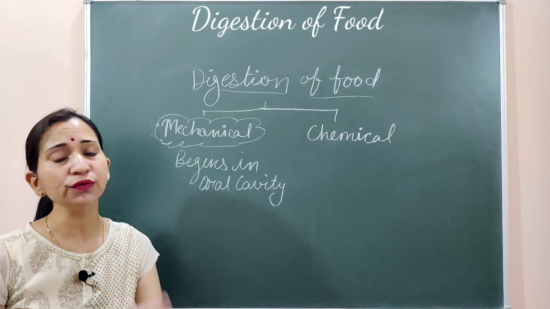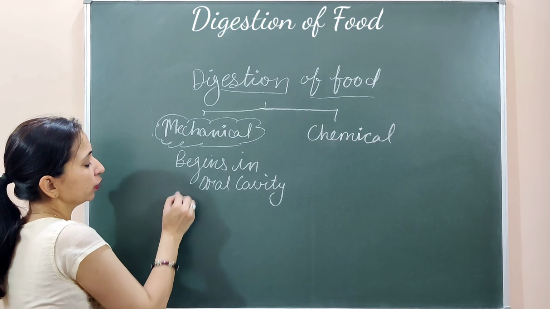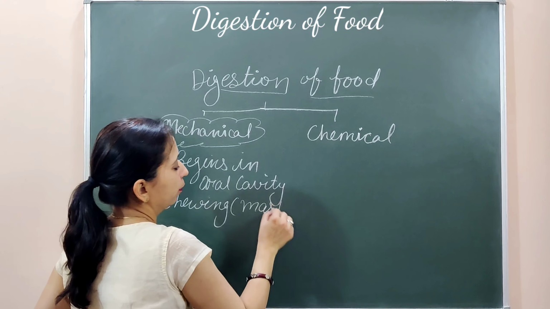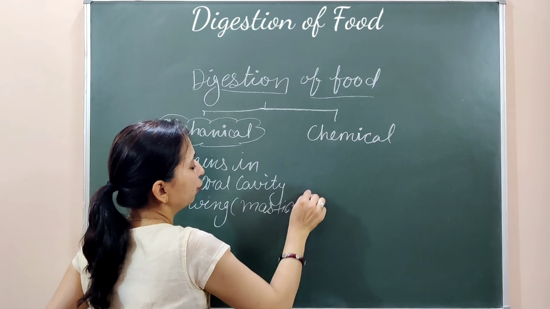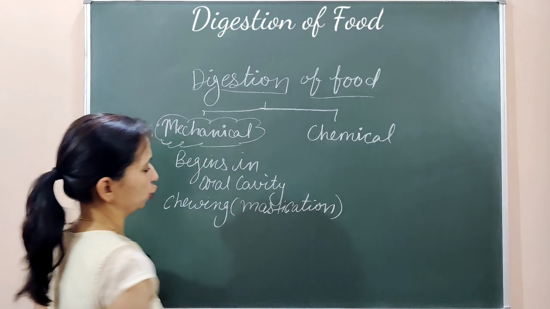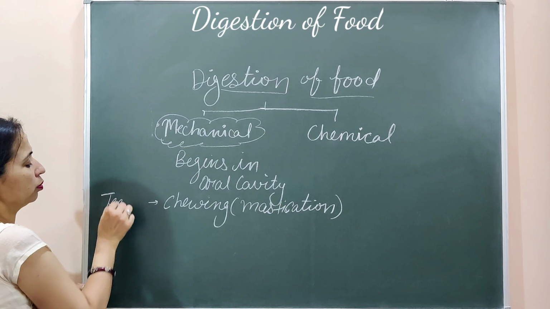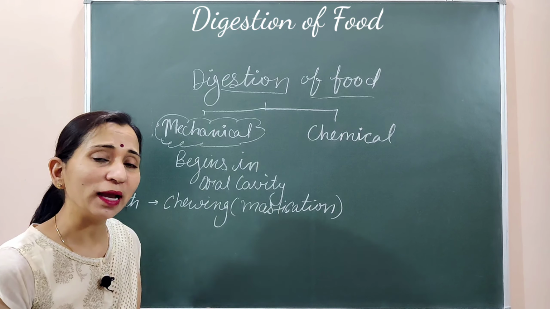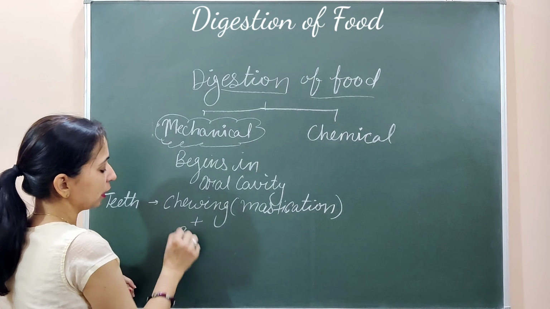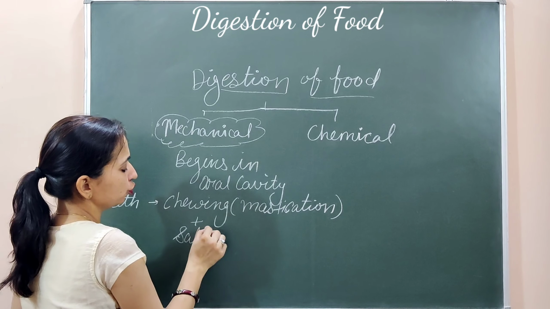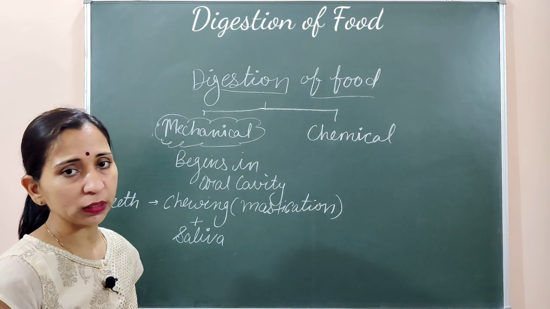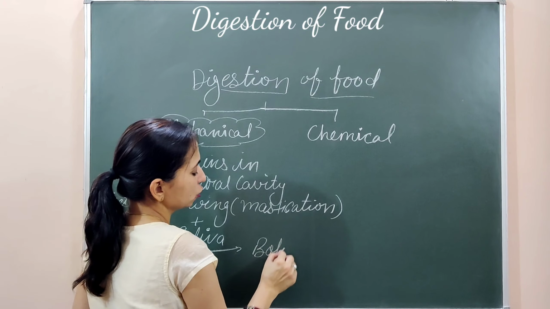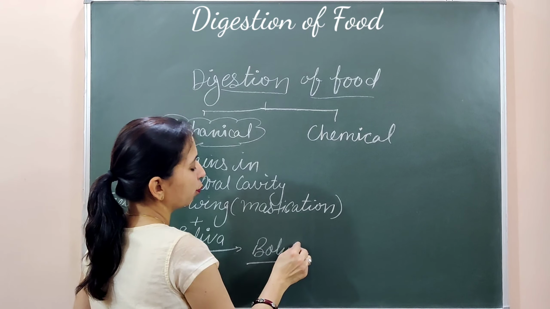Teeth help in grinding the food or in chewing the food. So we can say chewing, or technically mastication, is done with the help of teeth. So teeth जो है वो chewing या mastication में help करते हैं. Teeth की help से हमारे food के ऊपर chewing process किया जा रहा है, and with this chewed food the saliva gets mixed. इस chewed food के साथ saliva का mixing किया जाता है. When the chewed food and the saliva mix together, it converts into the next type of structure, that is known as bolus. तो ये convert हो जाता है bolus के अंदर.